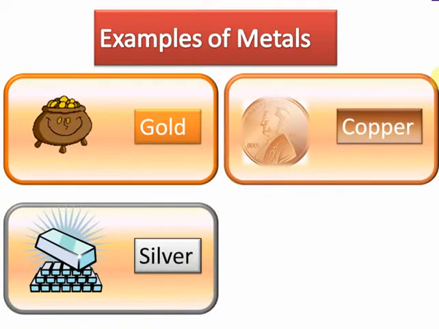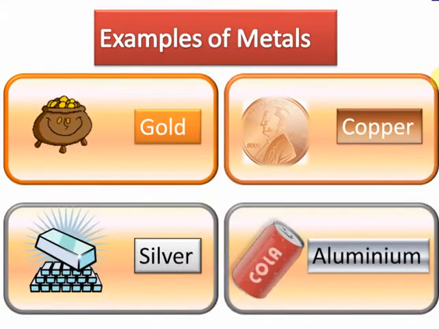Copper. Copper is used in so many places. Copper is used in making electrical wires. It is sometimes used in making statues. It's a very common metal. Aluminium. Your cold drink cans are made up of aluminium. We use aluminium foil to keep our food warm. So metals are everywhere. So this was a brief overview of metals.